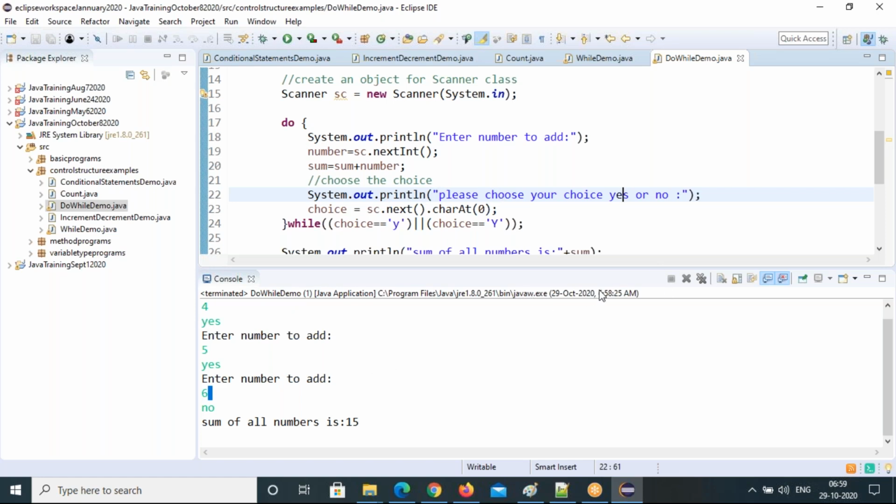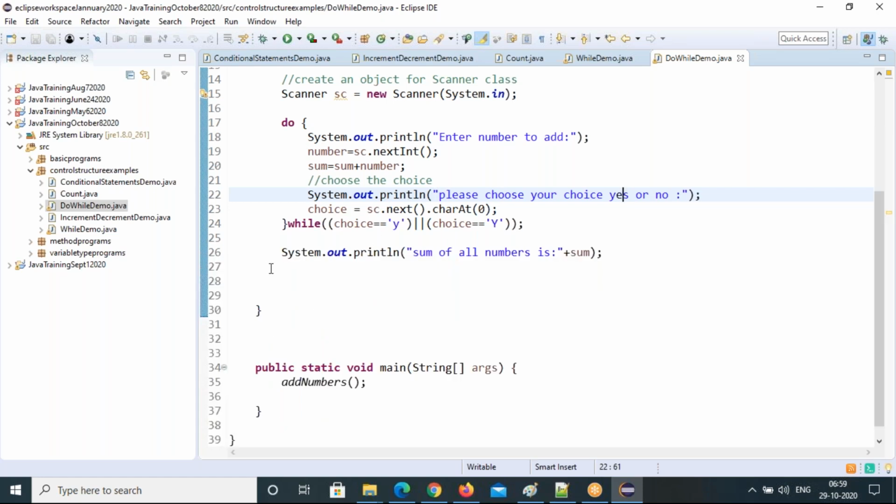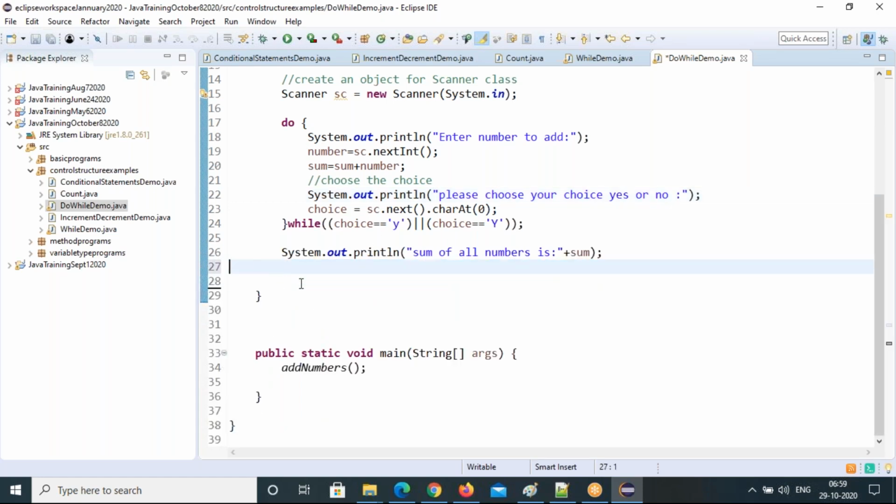And once you enter no, the execution is completed. Okay, quickly finish the other program also, and we can move on.